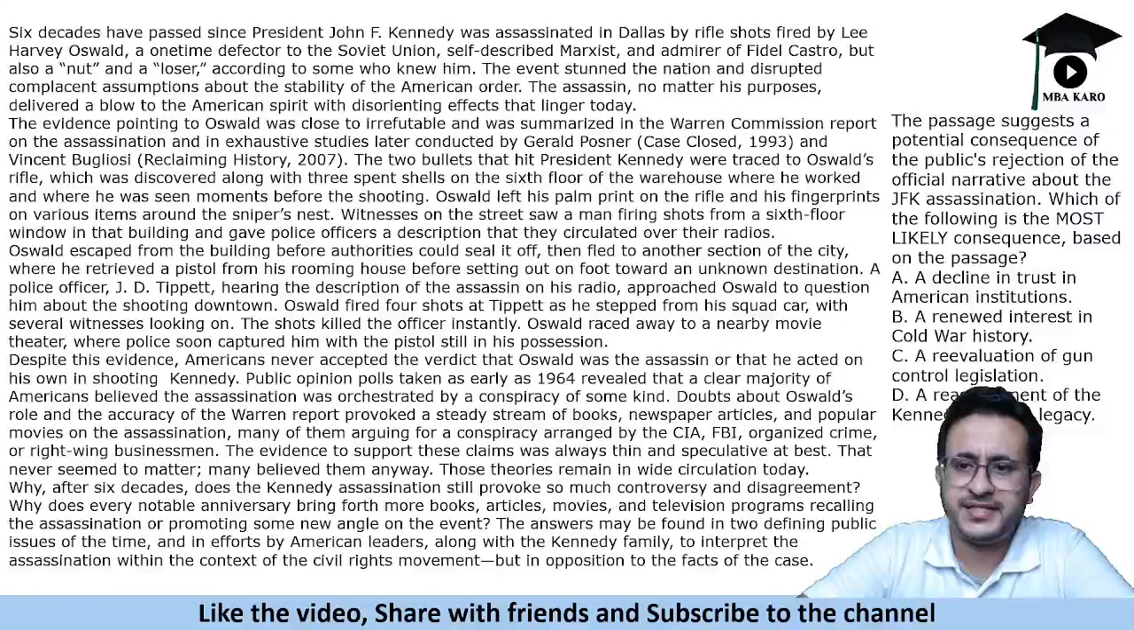The passage suggests a potential consequence of the public's rejection of the official narrative about the JFK assassination. Which of the following is the most likely consequence based on the passage?